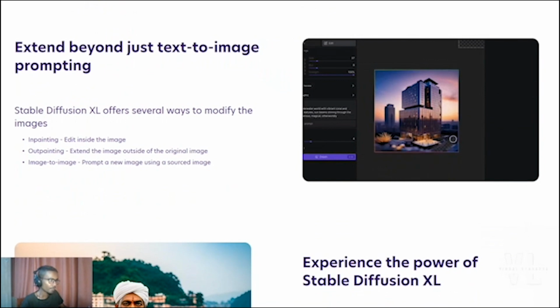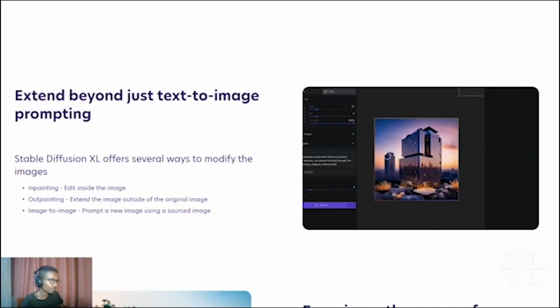So this is the user interface that you can use in order to come up with creative images. And you can also use in-painting, out-painting, and image-to-image in order to modify the original image. For example, you can edit inside the image.